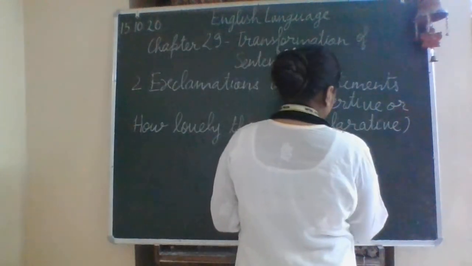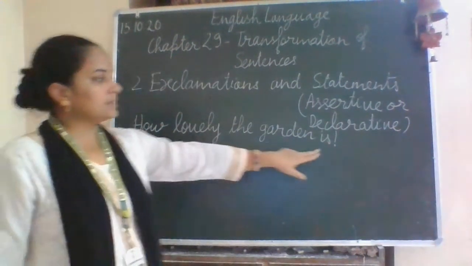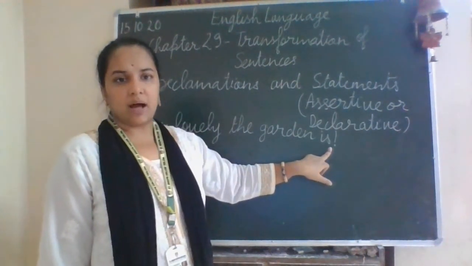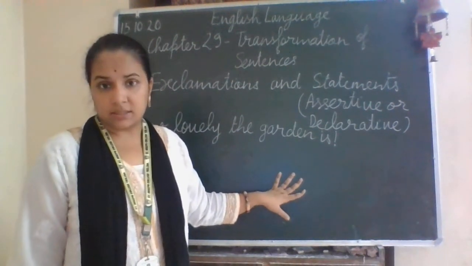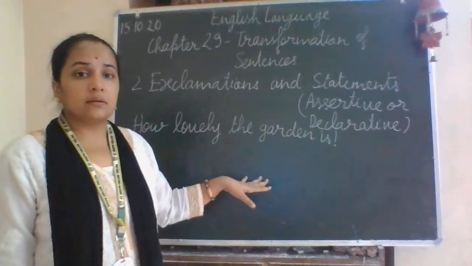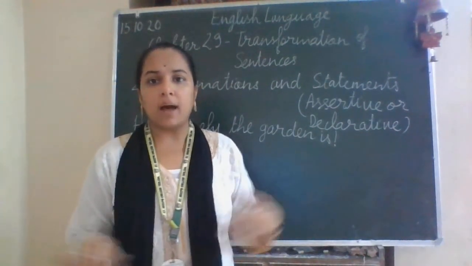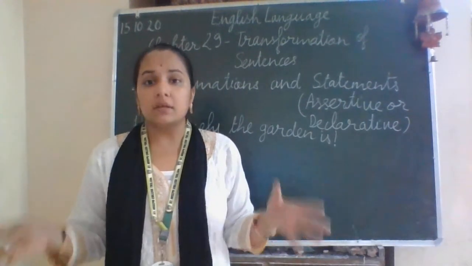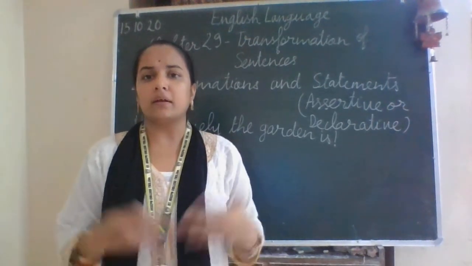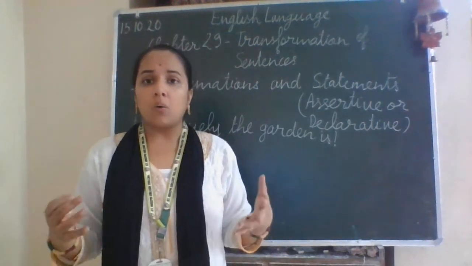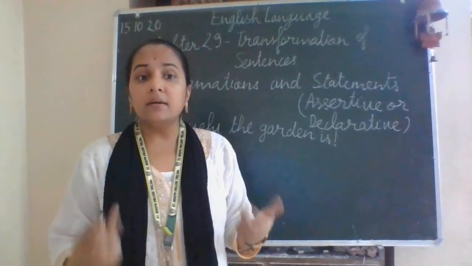This is the exclamation mark, so this is an exclamatory sentence. It means you saw the garden for the first time and you were very much fascinated with its beauty, and as soon as you entered the garden and saw it, you say, wow, how lovely the garden is. So that was a sudden reaction.